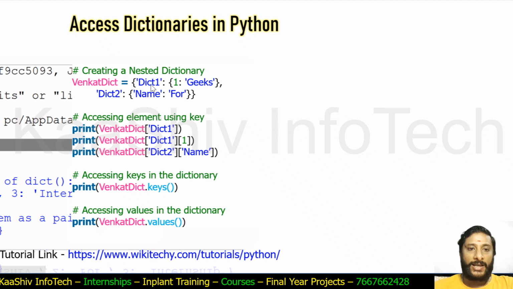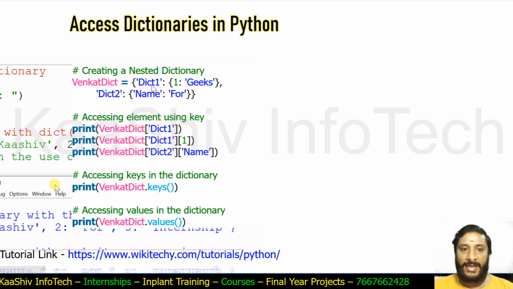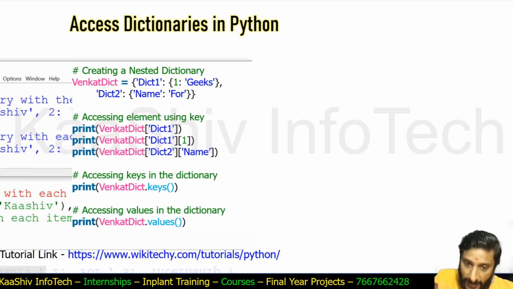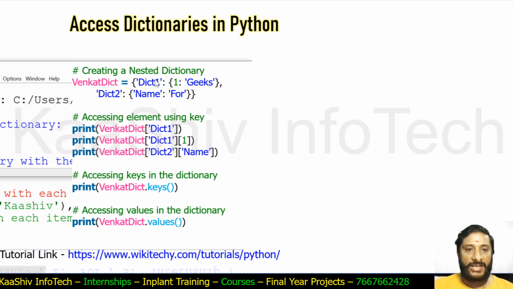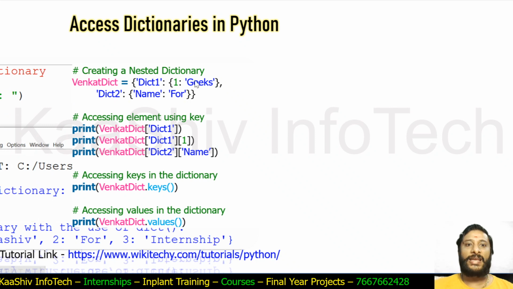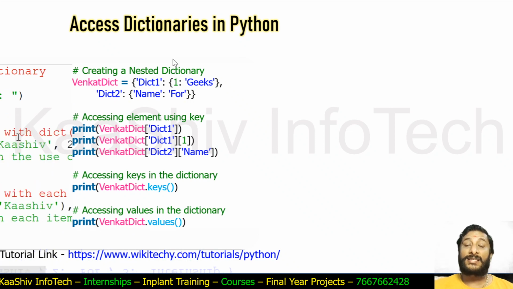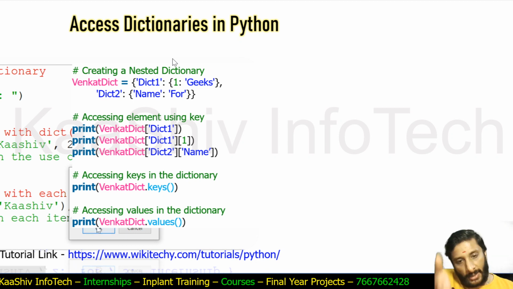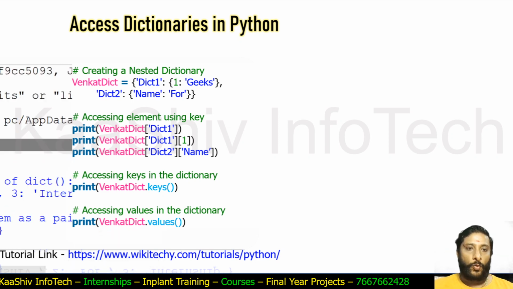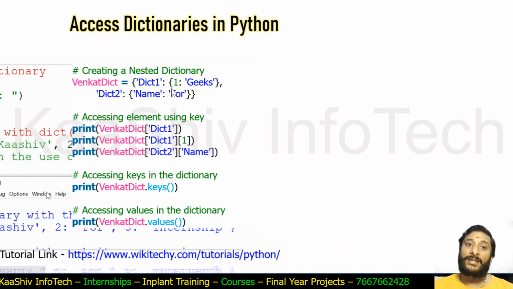So Venkat equals a dictionary with multiple elements, a dictionary with a key, and it is a kind of nested dictionary. There is a dictionary, and inside it there is another dictionary. That is called a nested dictionary. So I have a dictionary which has a dictionary inside it once again. Over here I get the value for a key, and in that value I get once again a key and value. This is called a nested dictionary.